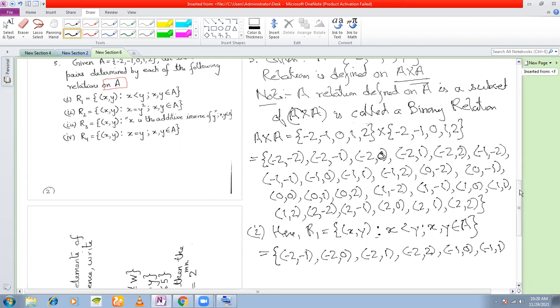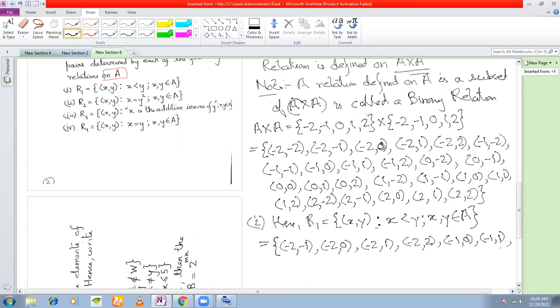All of these are there in A cross A. -1 is less than 2. 0 is less than 1. 0 is less than 2, so (0, 2) is an element, and 1 is less than 2, so (1, 2) is also an element. So I have listed down all the ordered pairs. This relation in set builder form is this, and in tabular form is this.